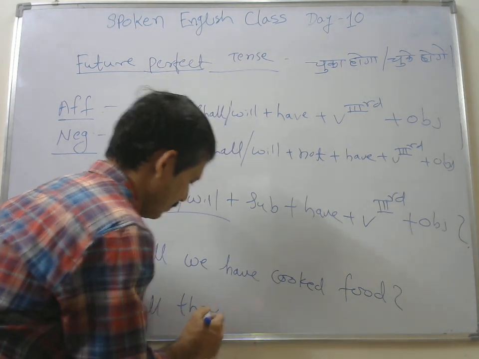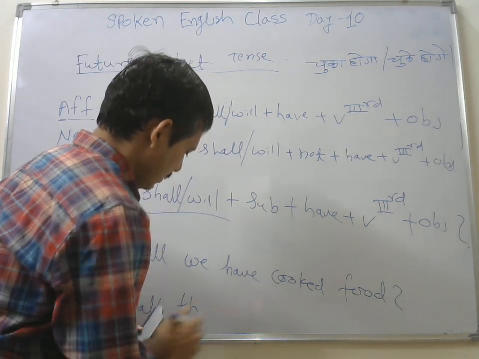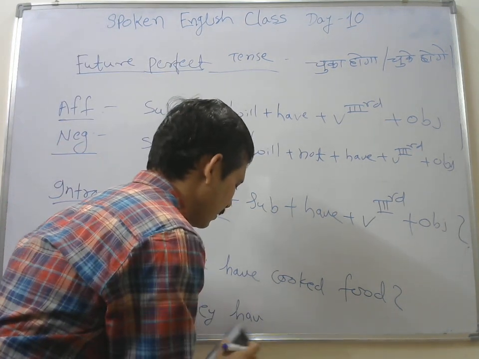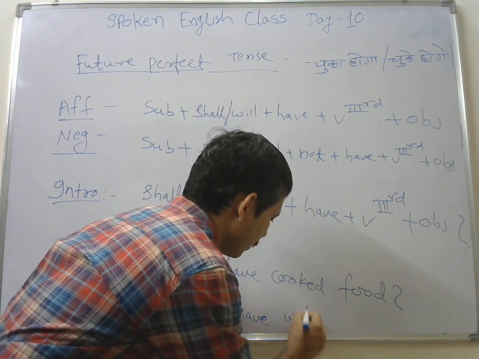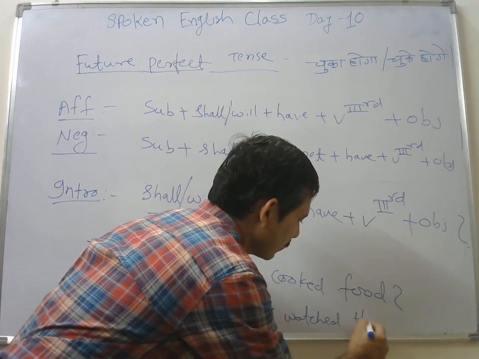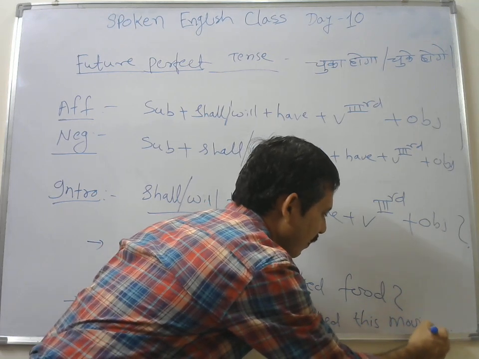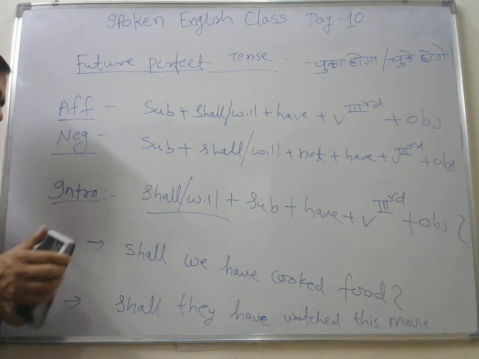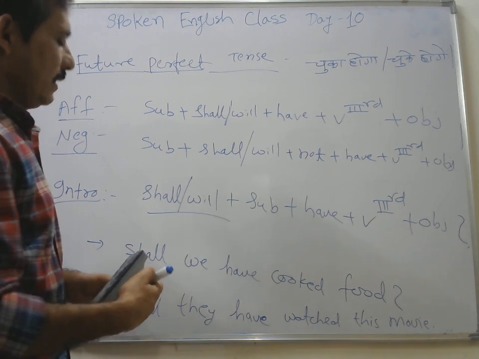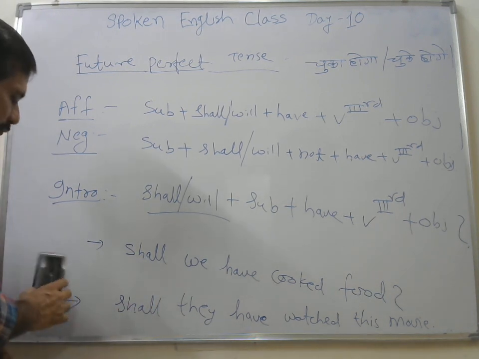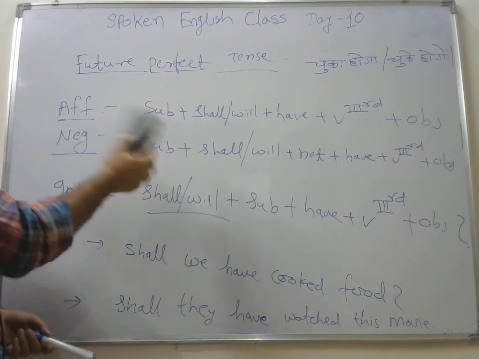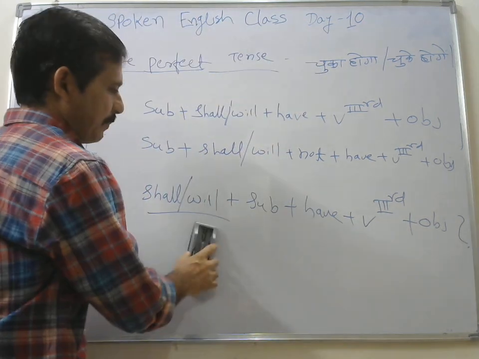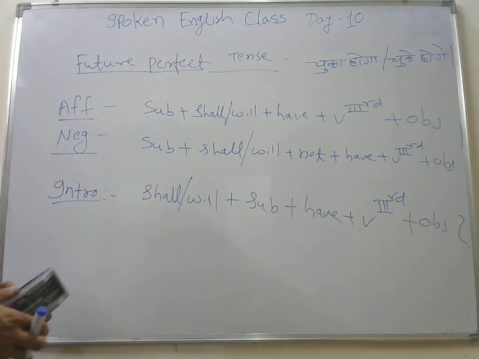Shall they have watched this movie? Yes friends, shall they have watched this movie. So these are some examples, कि क्या वो ये movie देख चुके होंगे. So these are some examples of your interrogative sentences, right. So right friends, these were some structure and some examples of your future perfect tense, okay.